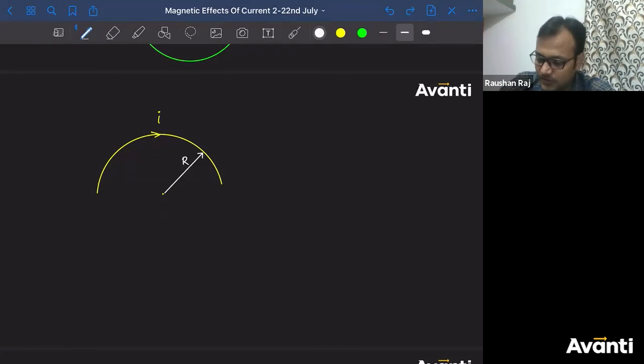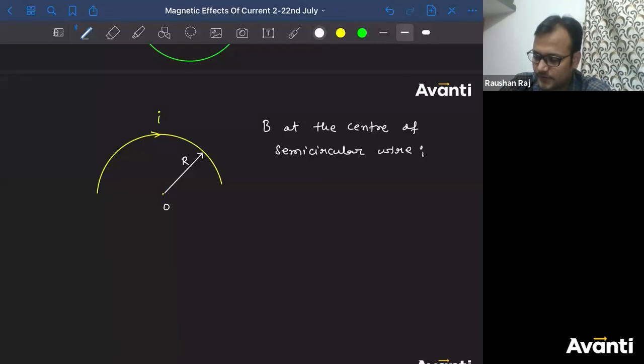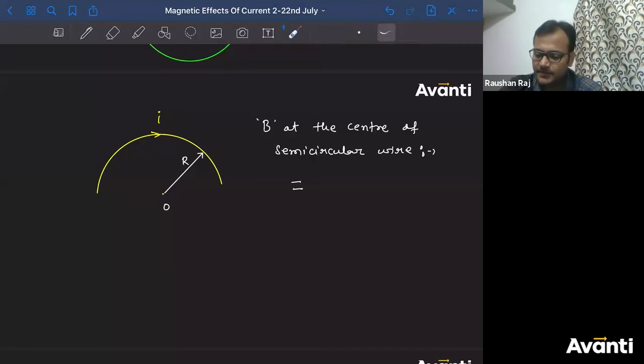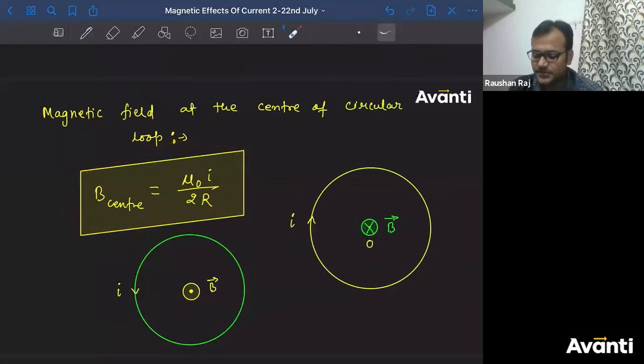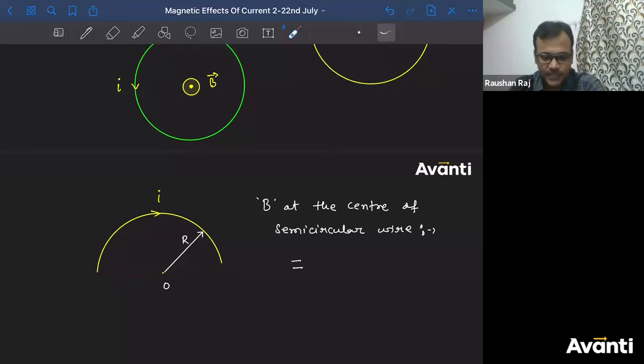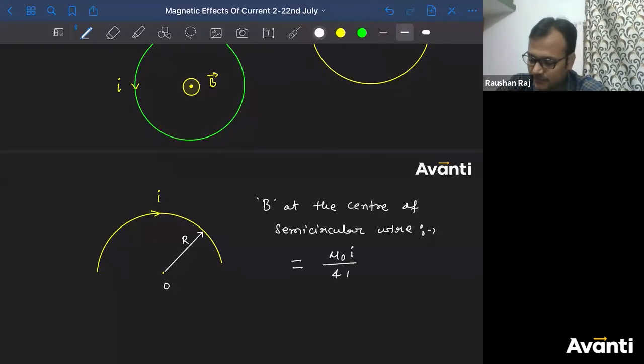If this is point O, tell me what will be the magnitude of magnetic field at the center? बोलो बच्चा लोग. What will be the answer? Correct, half हो जाएगा, right? जो सर्कल के कारण था, सर्कल के कारण इतना था. So because of this semicircle, half हो जाएगा. So answer will be mu naught I divided by 4r. करेक्ट है ना?